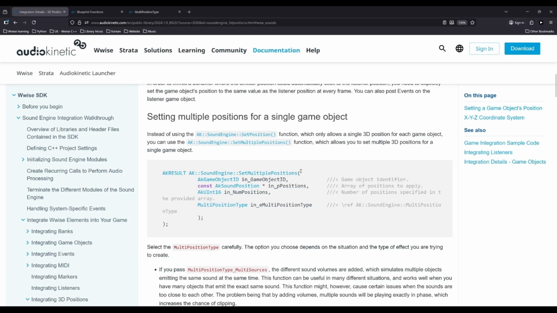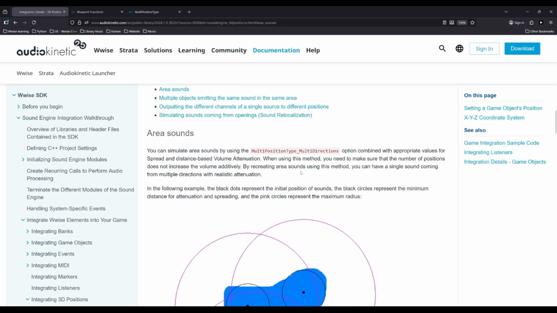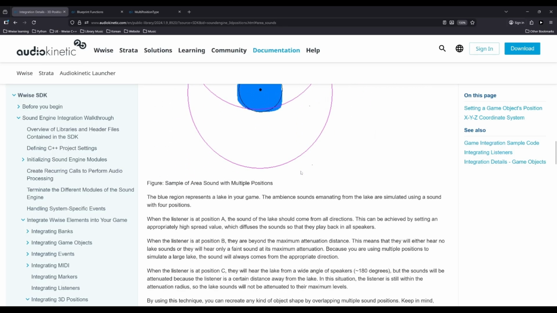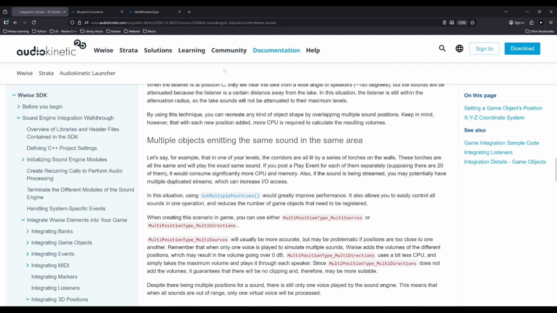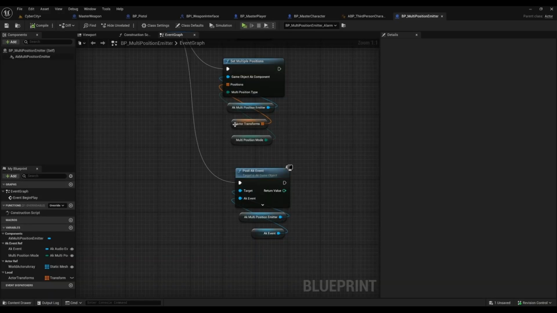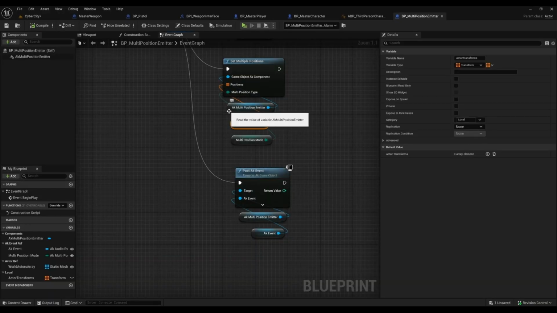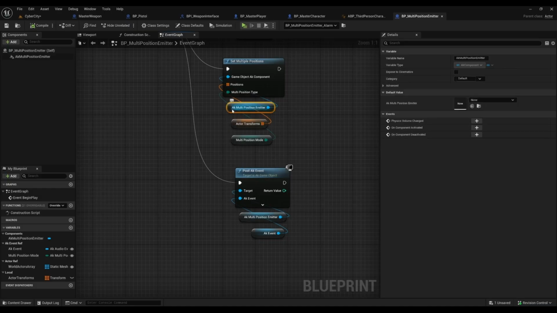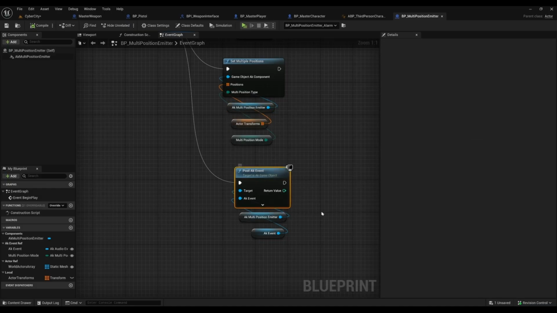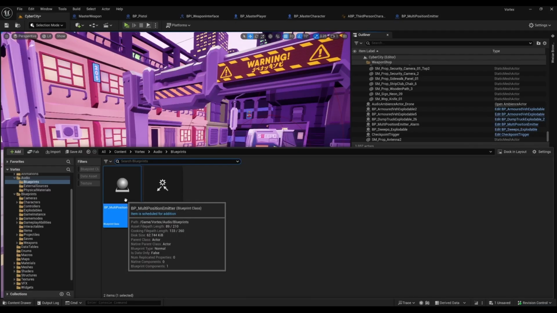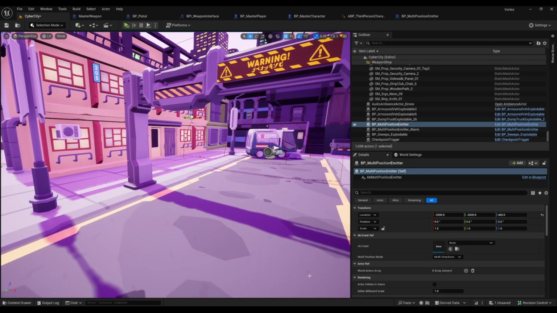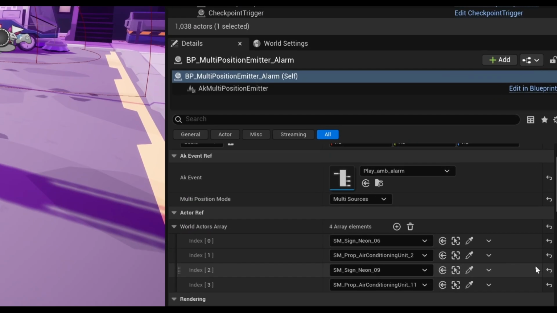Next, I wanted to tackle playing 3D positioned area sounds that use the same sound in a low-cost effective way. In my blueprint actor, I am passing the actor transforms to the SetMultiplePositions node as well as my AK component to post the AK event on. Once I drag and drop this blueprint actor in my level, I can customize each instance in a unique way by choosing which event to utilize as well as which actors to spawn the sound on.